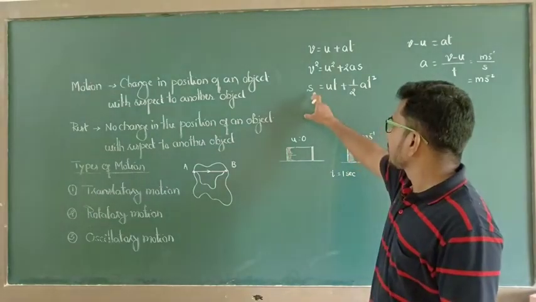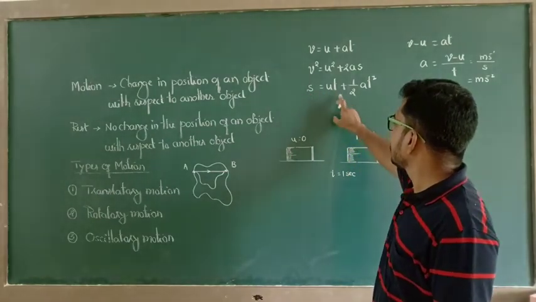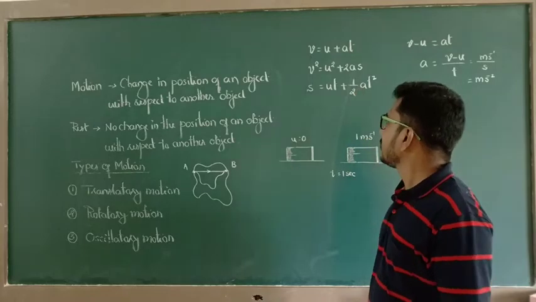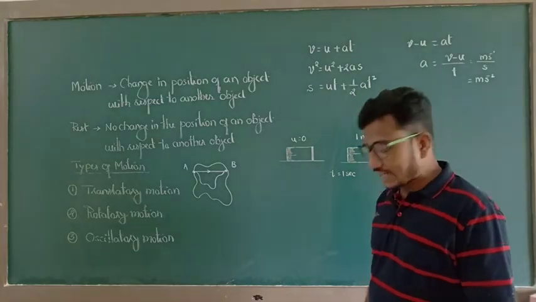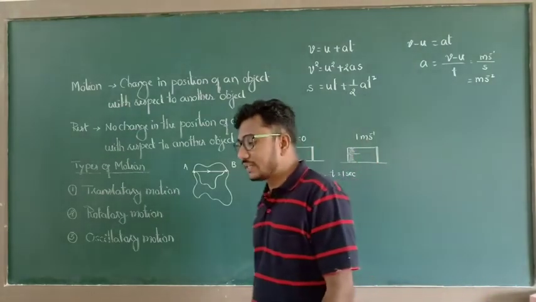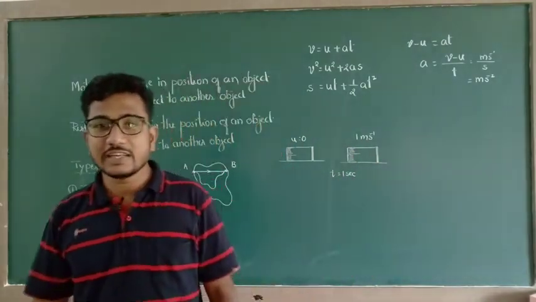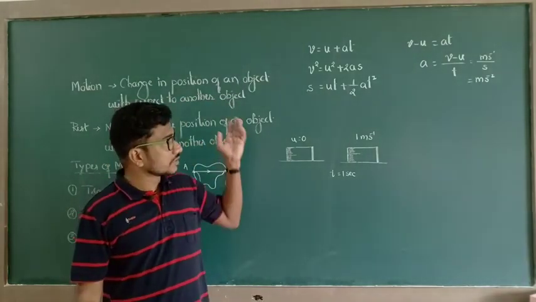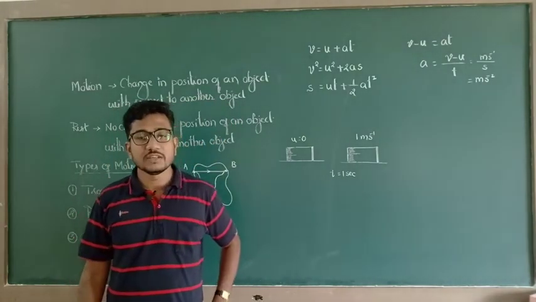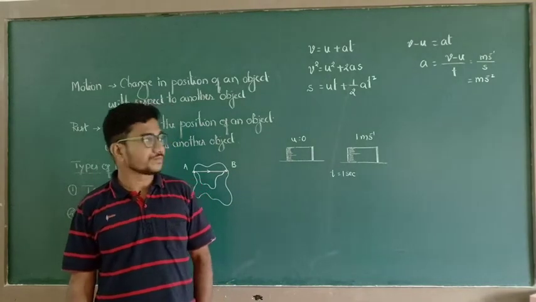Next, this equation contains displacement, initial velocity, time and acceleration. 1, 2, 3, 4. Again we can calculate one unknown quantity when the given data is in terms of 3 quantities. So like this you are going to use these equations of motion in your chapters.